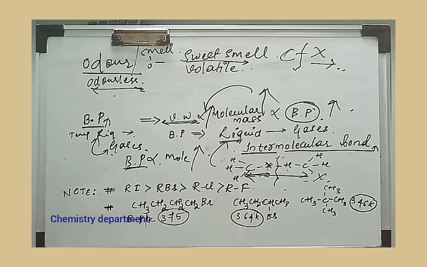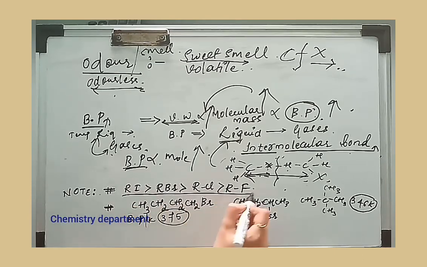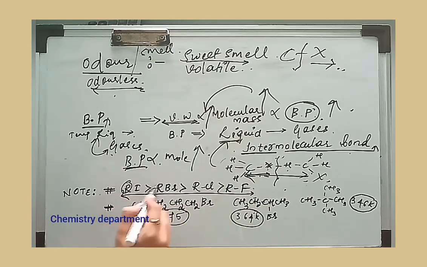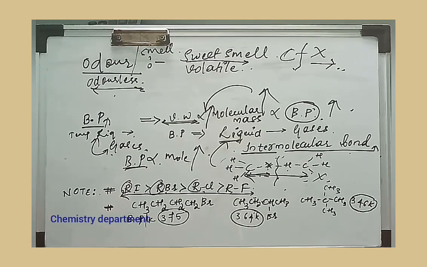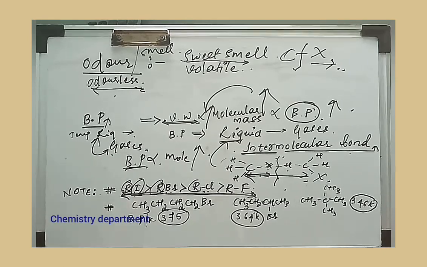For example, you can see here I have written some of the compounds. For all these molecules, the R is the same. That means consider them as a methyl group only. So if you consider methyl iodide, methyl bromide, methyl chloride and methyl fluoride, the one which has more molecular mass will have a higher boiling point. You can see here, down the group the mass increases. So iodide has more mass, then Br, then Cl, then fluoride. That is why this is the order for the boiling point. This is for the straight chain molecule.